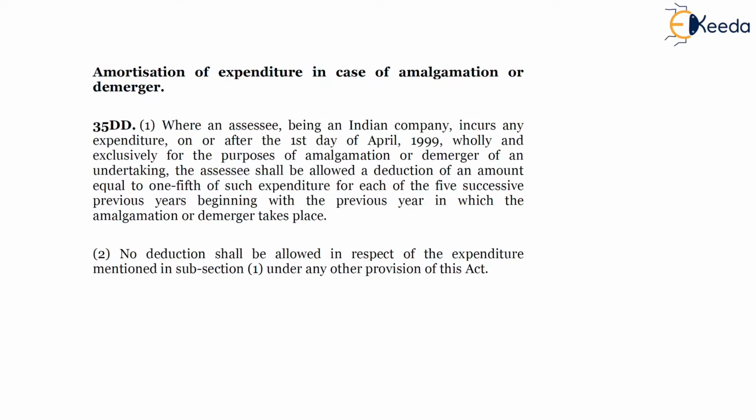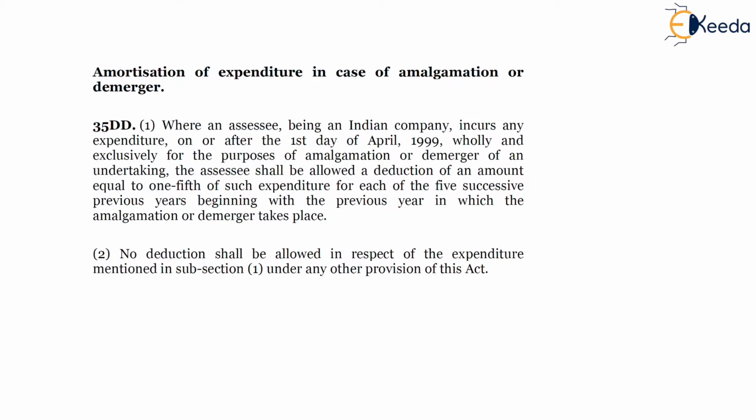Now friends, the other provisions under the subtopic other investment contribution linked tax incentive is section 35DD, which says amortization of expenditure in the case of amalgamation or demerger.